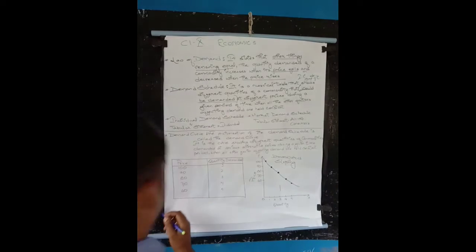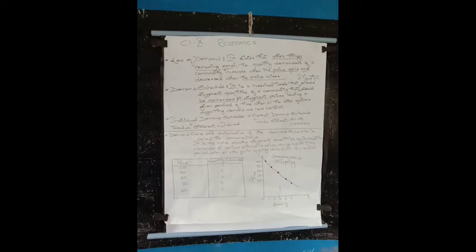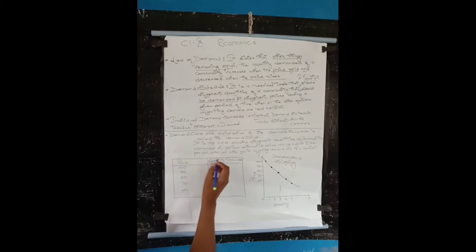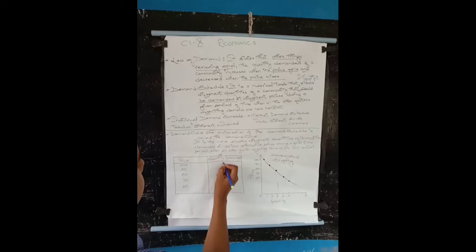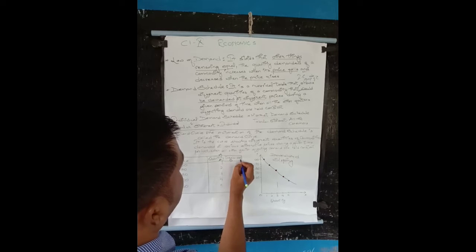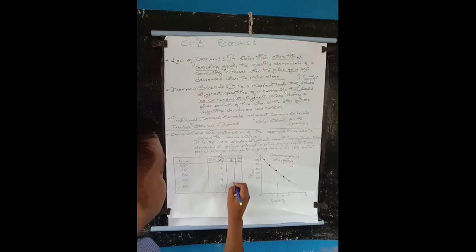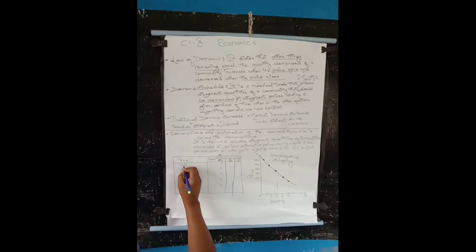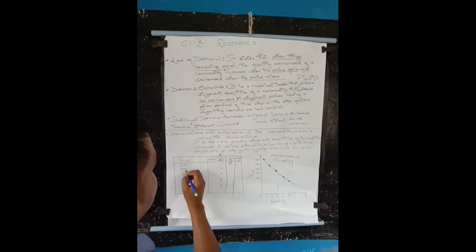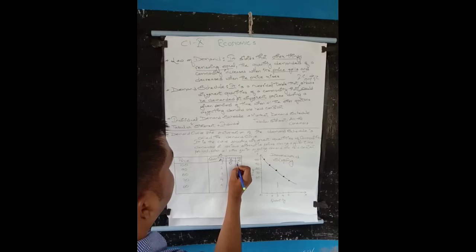Okay, so price is here. Suppose there are three consumers: consumer A, consumer B, and consumer C. When the price is 100, consumer A will demand 1, consumer B will demand 0, and consumer C can demand 2.